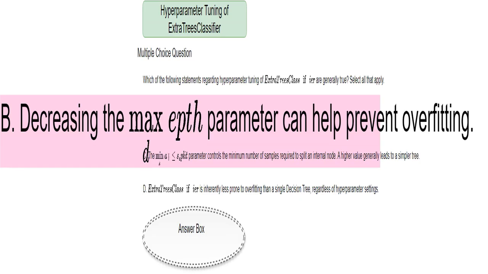I'm focusing on the parameter max_depth. Reducing it makes the decision trees shallower, which helps to prevent overfitting. A shallower tree is less complex and therefore less likely to memorize the training data, leading to better generalization on new, unseen data.